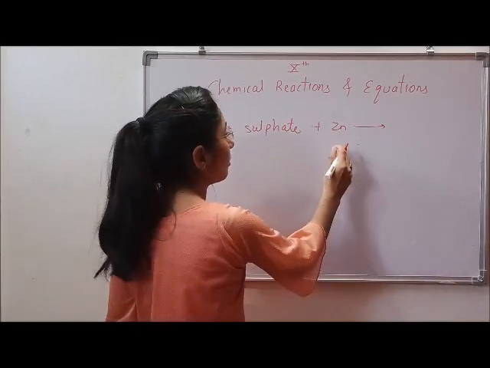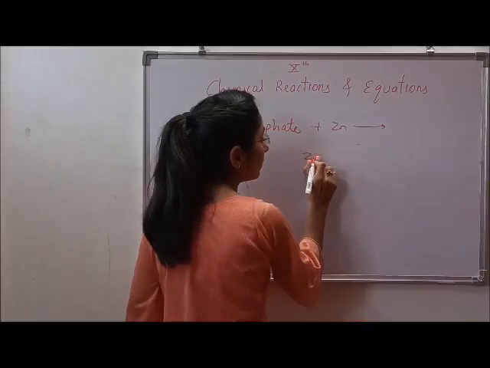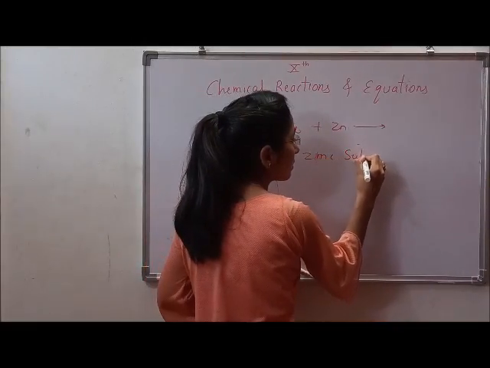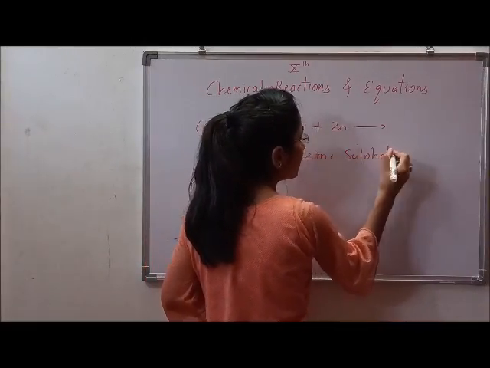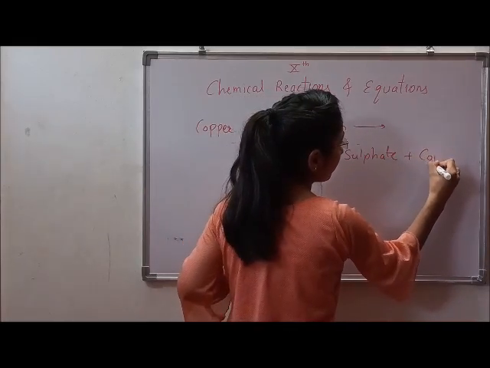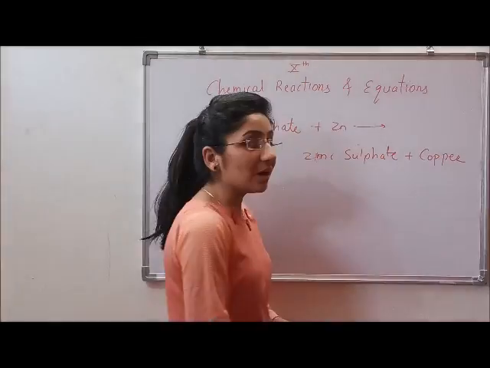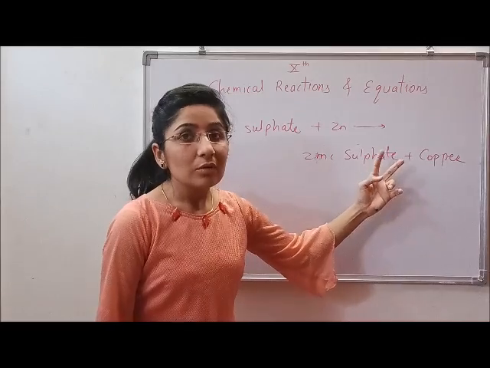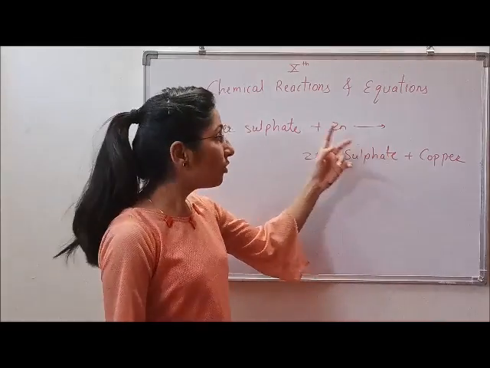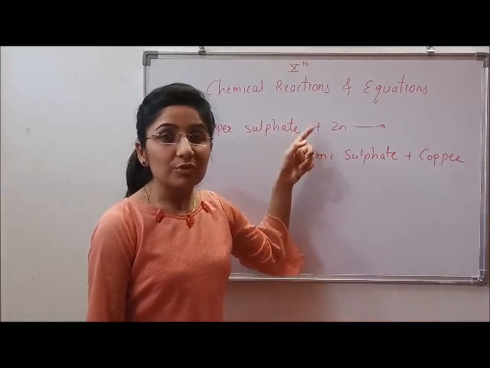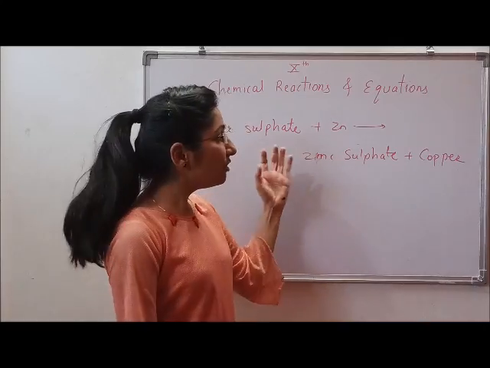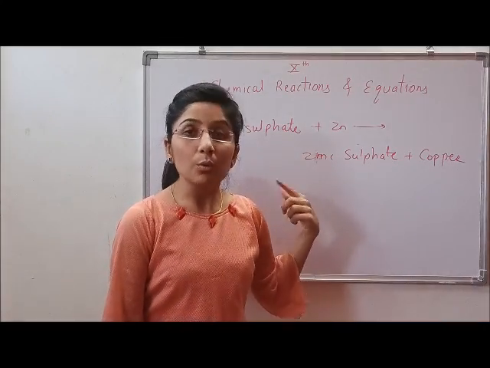The products formed are zinc sulfate and copper. So these are the two new substances which we get from the previous ones. This is what is a chemical change, and what we have written is a chemical equation.